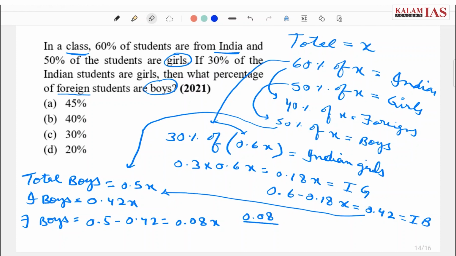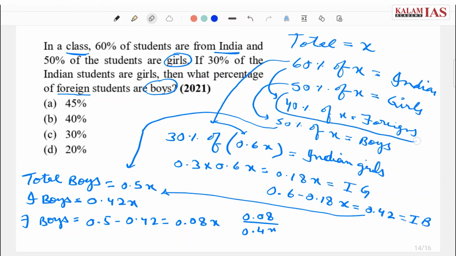No, we have to find what percentage of foreign students are boys. This means we have to divide the number of foreign boys by the number of foreigners, which is 0.4x.